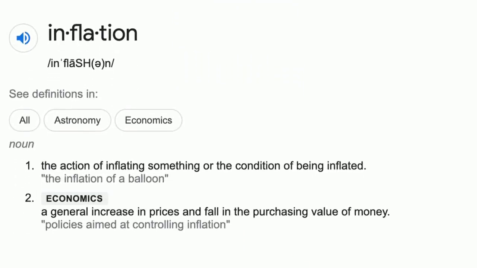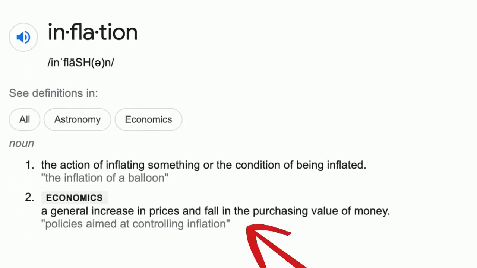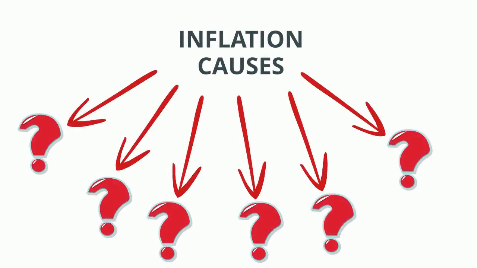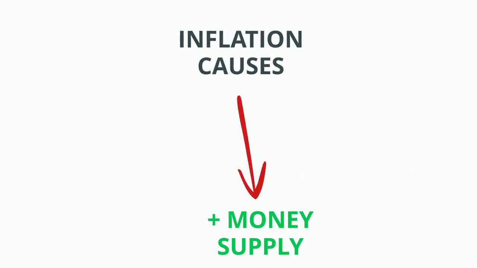Today we'll be taking a look at inflation. Inflation is defined by an increase in general price levels. No, not by a certain product like IKEA furniture, but rather everything, to put it plainly. There are many causes of inflation, but it all boils down to an increase in the supply of money.